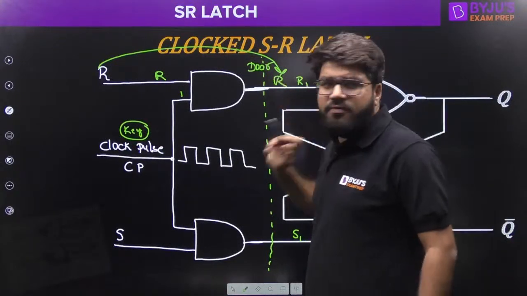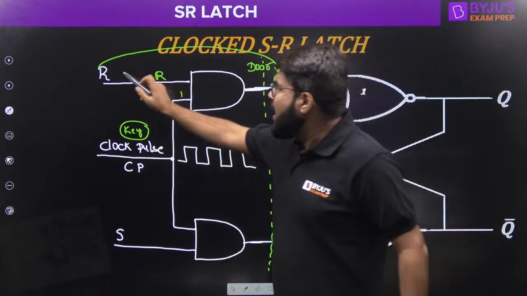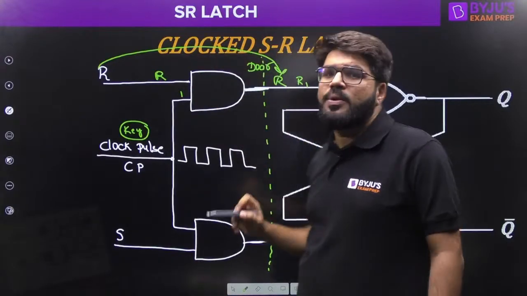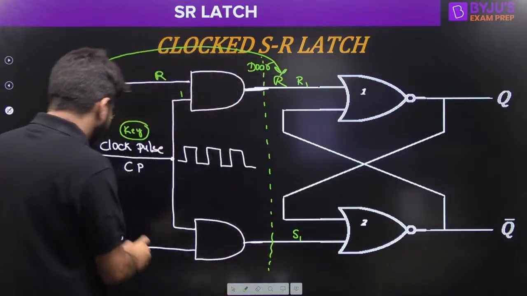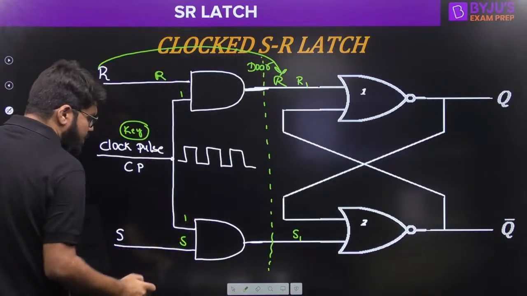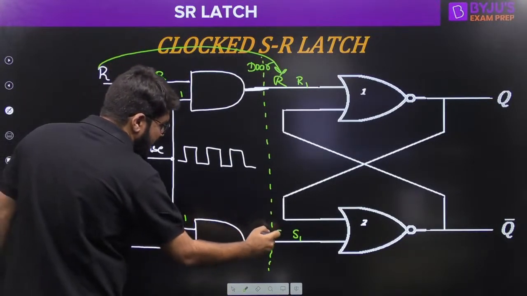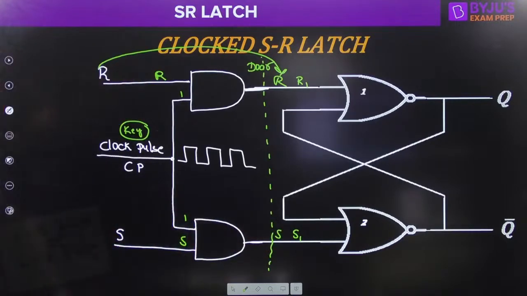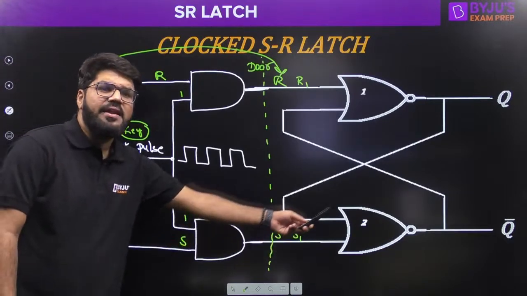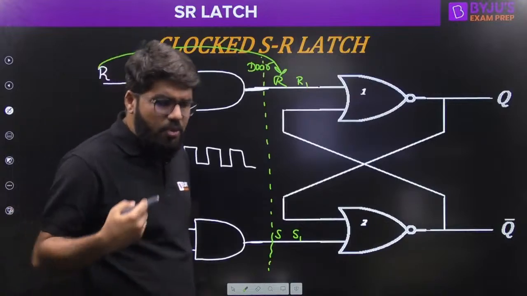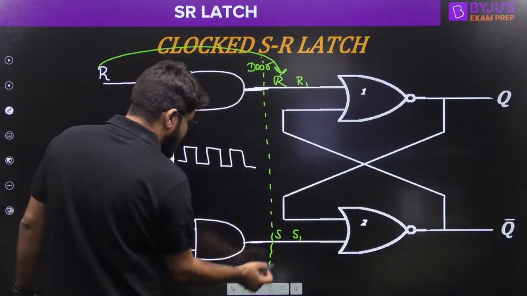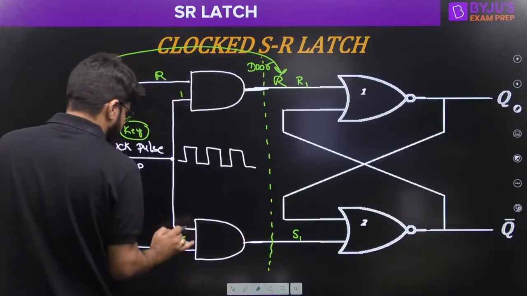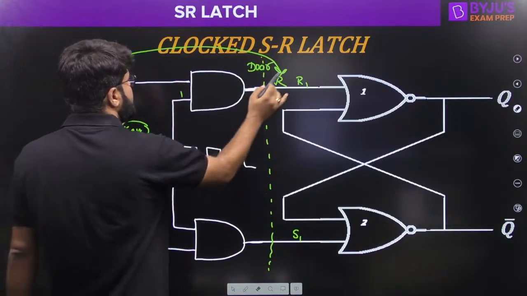Same thing, the door of the sequential circuit is now open and the input R can enter the actual latch. This is the actual latch we studied in the beginning, right? Similarly, S is here, the clock pulse is 1, S into 1 is S, and that reaches inside the latch. So inputs can reach the latch when the door is open, and then only they can affect the output of the system, right?